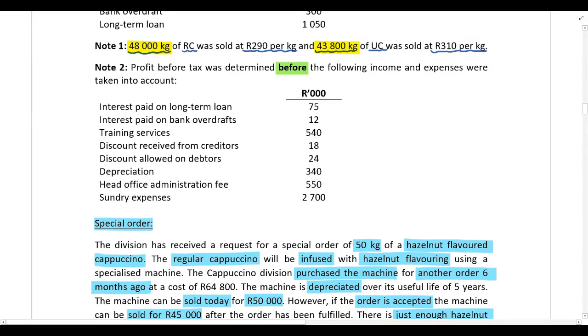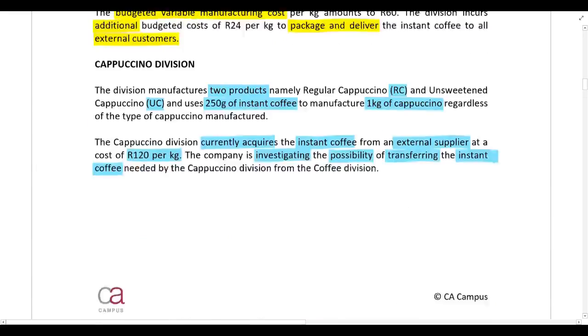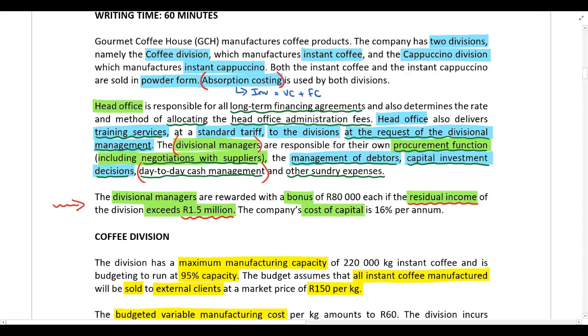All right, then we have head office admin fee. Let's do these two together. We've got the head office admin fee and we have sundry expenses. So first, for the head office admin fee, we were told that head office is responsible for all long-term financing agreements, and they also determine the rate and method of allocating head office admin fees. So that head office admin fee is an admin fee incurred at head office and is allocated to the divisions, and the allocation is done by head office. That's definitely not under the control of the divisional manager, and it shouldn't be taken into account in the calculation.